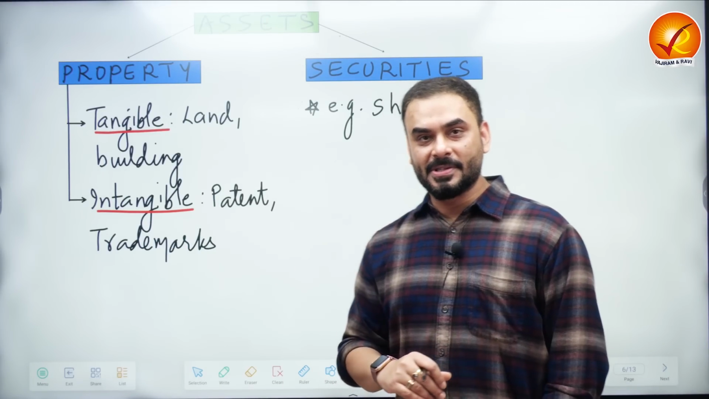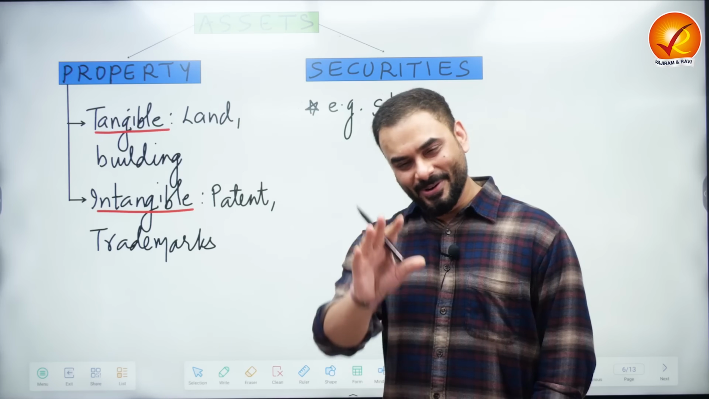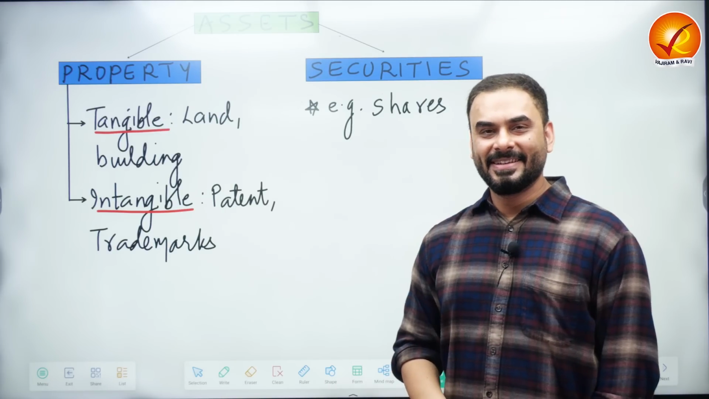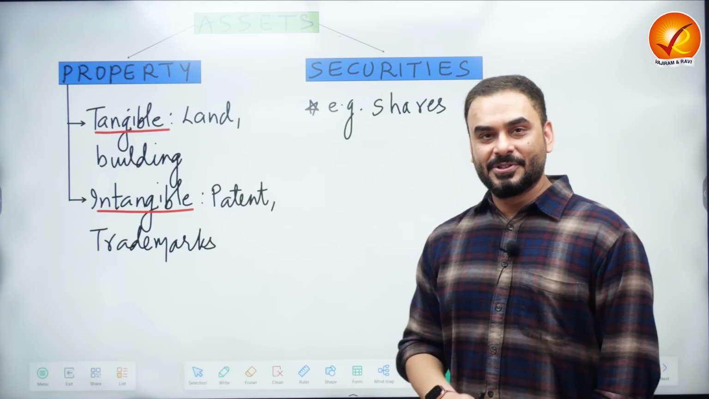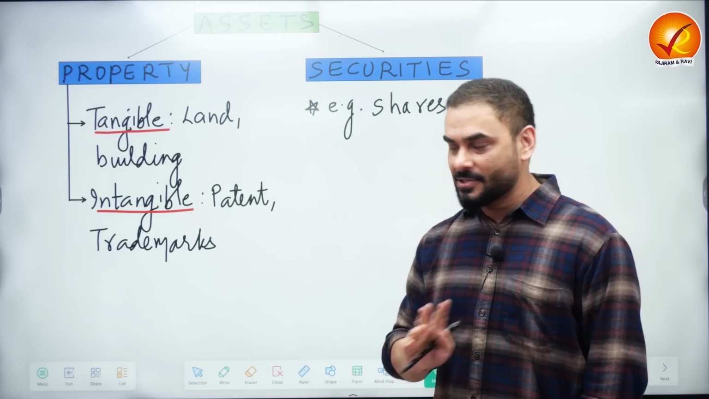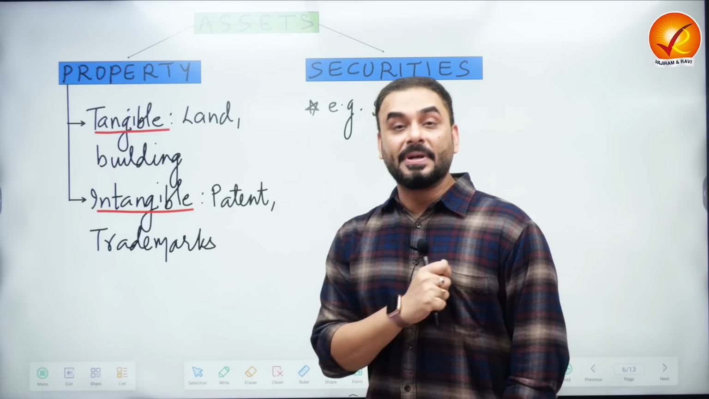So guys, for UPSC purposes, the memes are not important. For UPSC purposes, solid knowledge is important. So you can clearly see that assets are of two types. Assets can be of multiple types, but for our purpose, we are dividing the assets into two types. The first type of asset is called property.